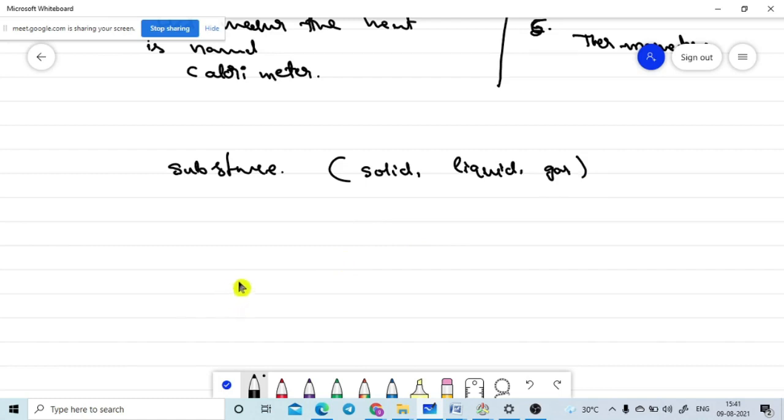If you observe any substance on heating, what can we observe? They will expand. That means if it is length, the length will increase. If it is area, the area will increase. If it is volume, the volume will increase. That is named expansion. So on cooling.